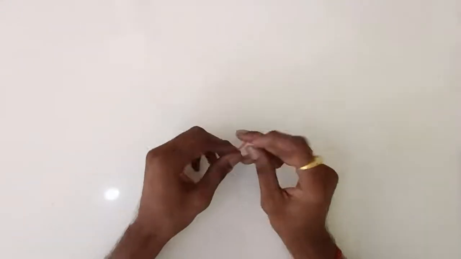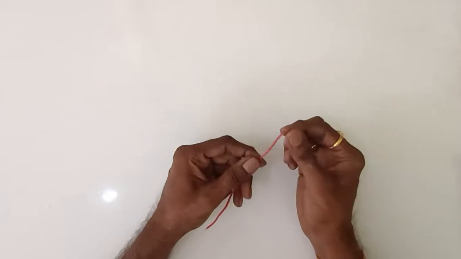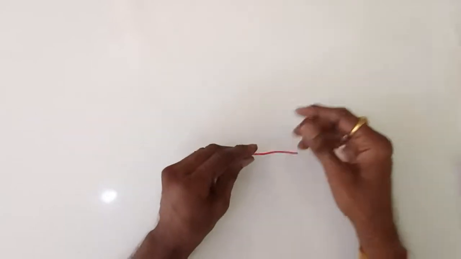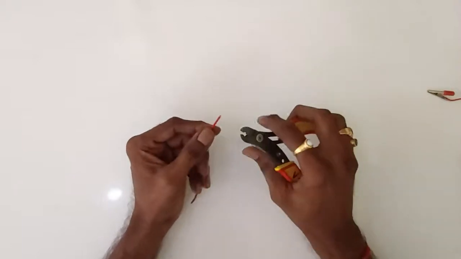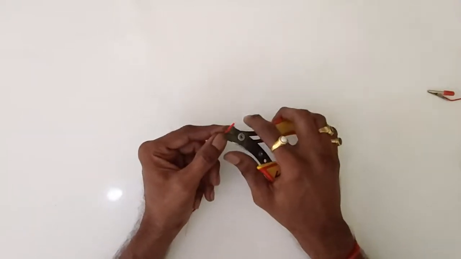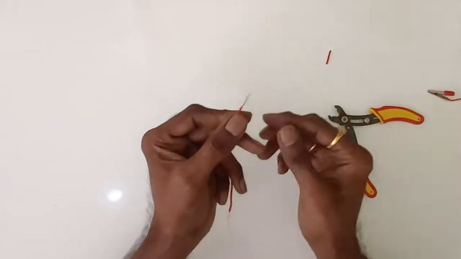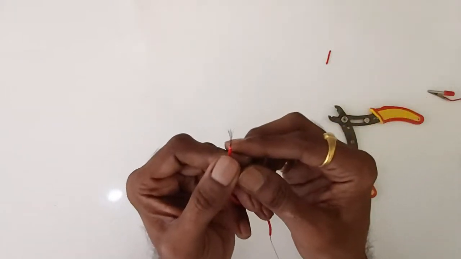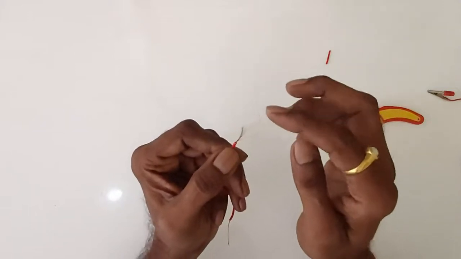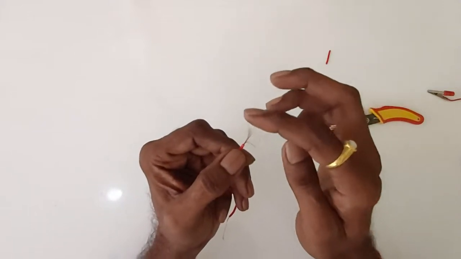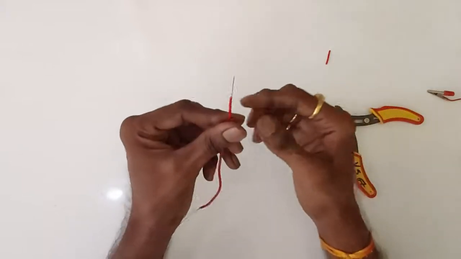Now this is called the conductor. This is actually a wire, and there is insulating coating on this wire, and if I strip off the insulating coating with the help of this cutter, then you can see the conductor gets exposed. The inner conductor gets exposed here, and this is called the stranded wire. There are a number of strands, and we have to twist them so that we can use it as a good conductor.